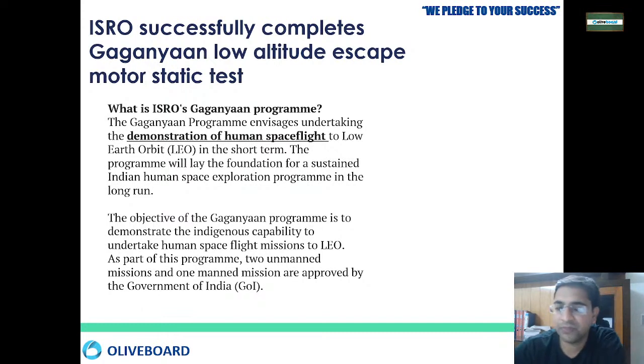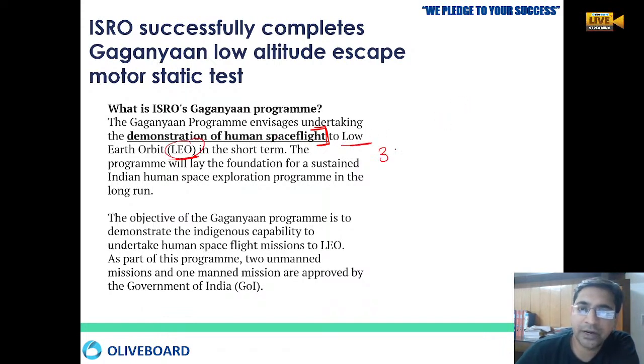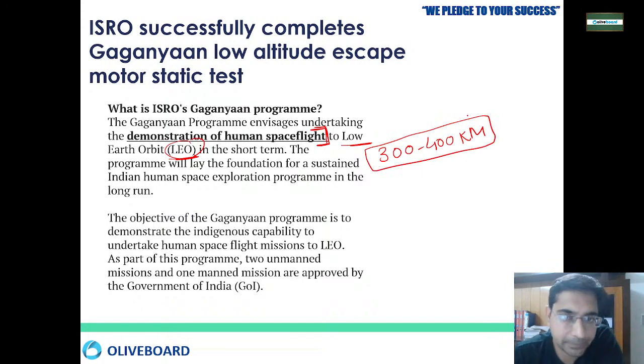So, the main task of ISRO is to demonstrate human space flight. ISRO also wants to send humans to space, to the low Earth orbit. Low Earth orbit is from 300 to 400 kilometers upward. ISRO wants to send humans there, and that is called low Earth orbit.